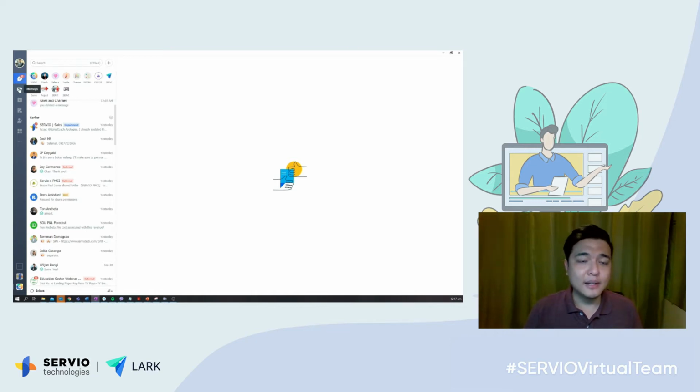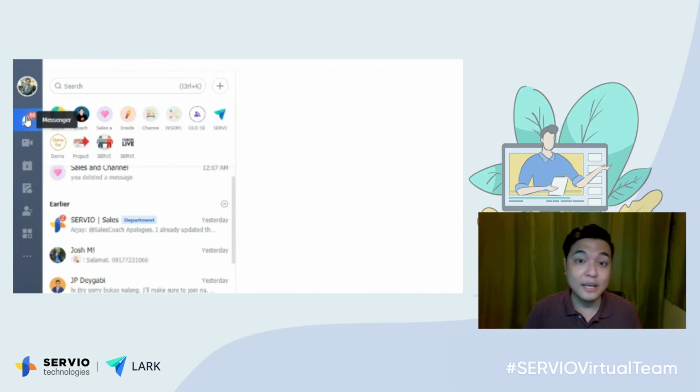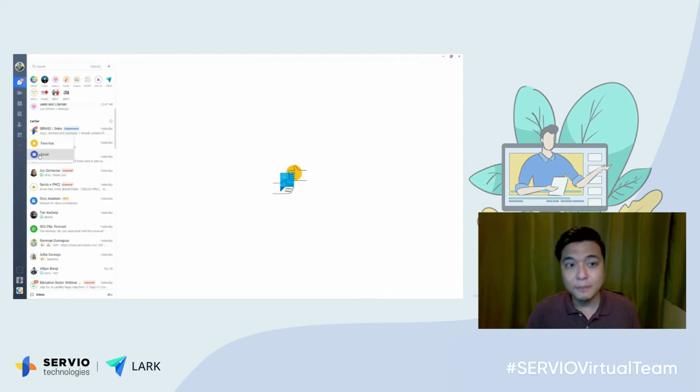The leftmost panel here has all the main features of the application. You have Messenger with intelligent messaging, the meetings or video call, the calendar, your docs and storage, your contacts, the workplace, and your email. Immediately, you'll notice that you get all these features in one application, and it is available for Mac, Windows, iOS, and Android devices.